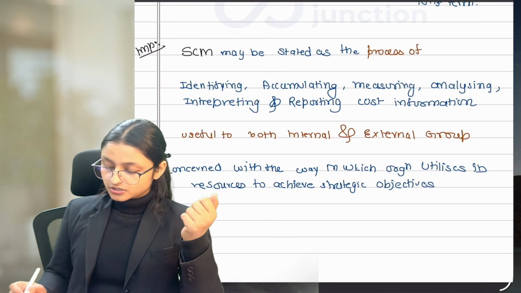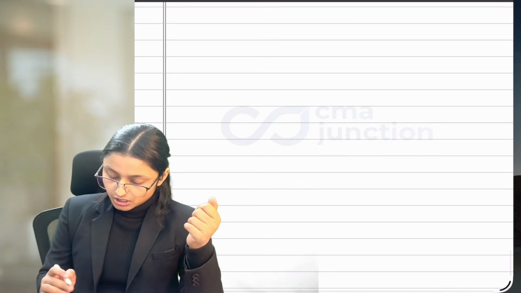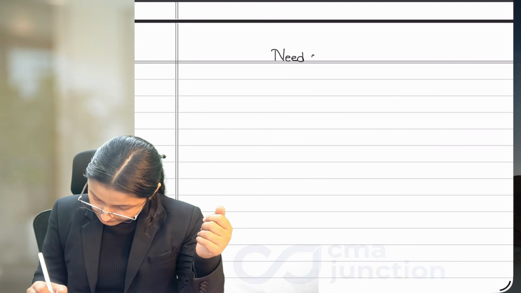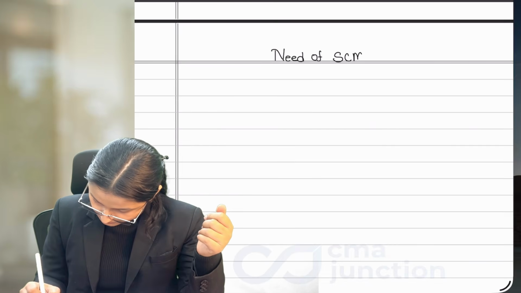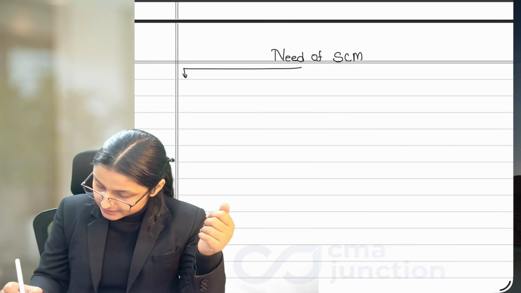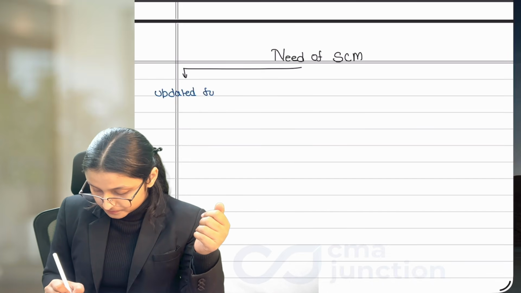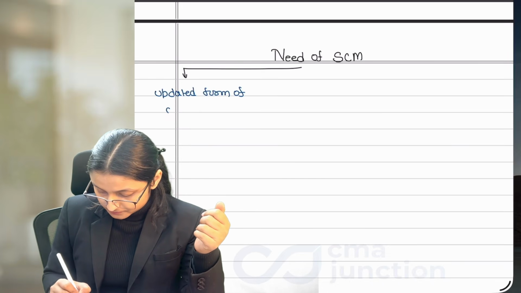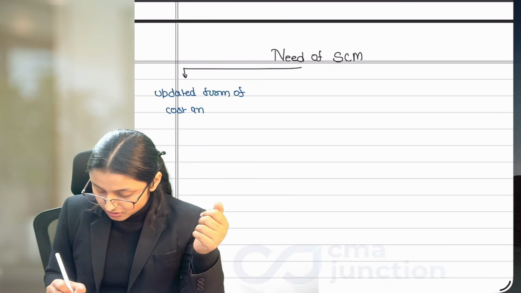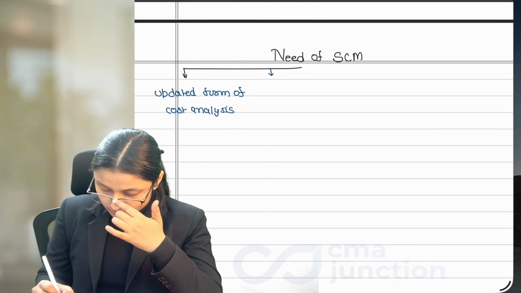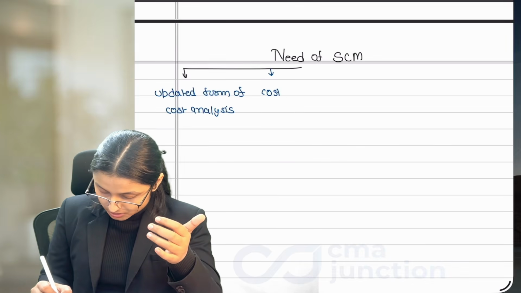Done. Now open your summary book and write about the need of strategic cost management. Why do we need SCM? Because it is an updated form of cost analysis, better than the traditional one which thinks about cost as an expense only. Next, cost relationship in the value chain.